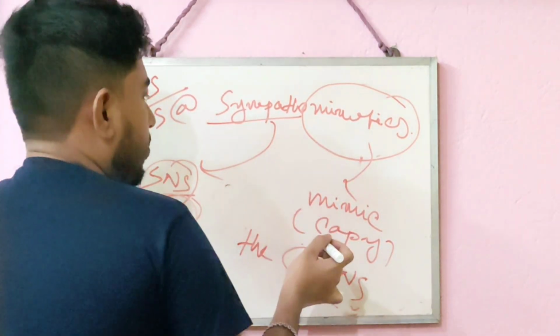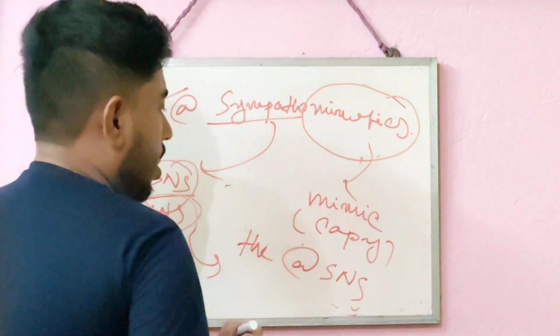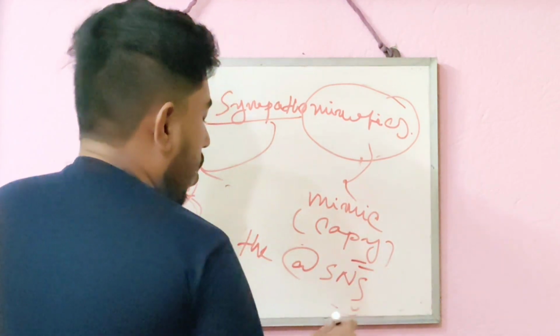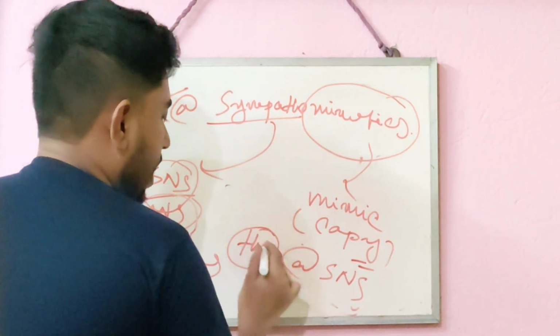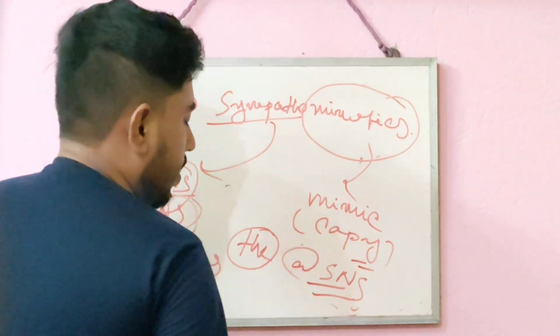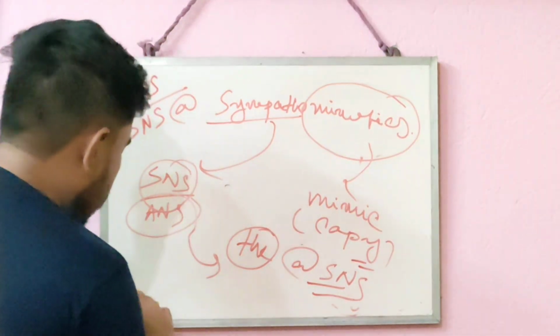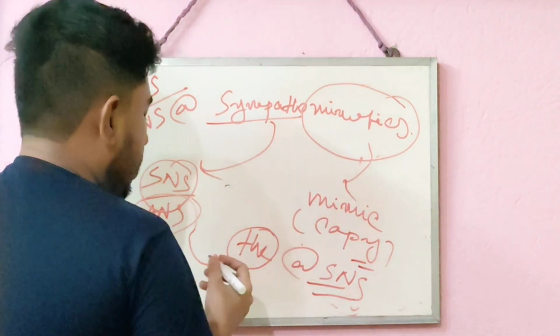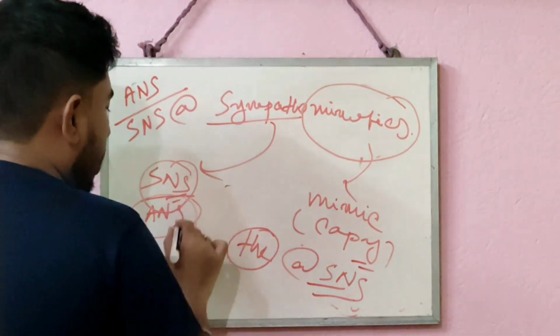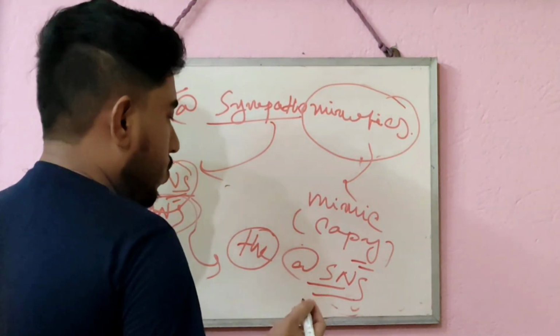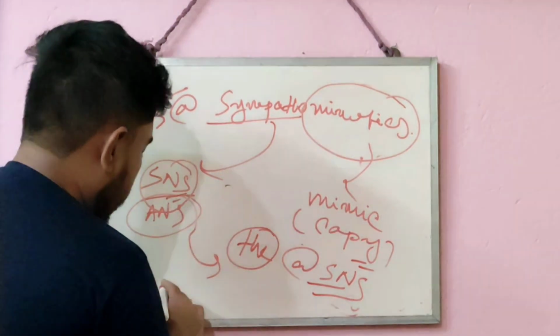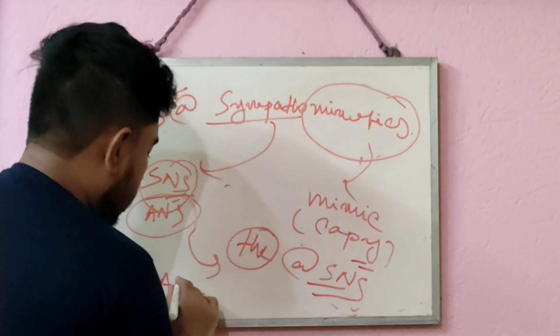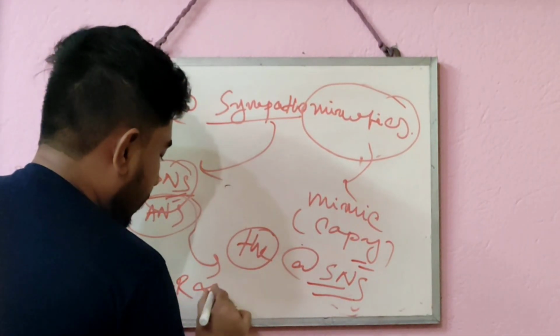So what are sympathomimetics? Sympathomimetics are the drugs which copy or follow the same action as done by the sympathetic nervous system in our body, by binding with the receptors of the sympathetic nervous system. I told you in previous classes they are generally called adrenergic receptors. They can be alpha or beta.